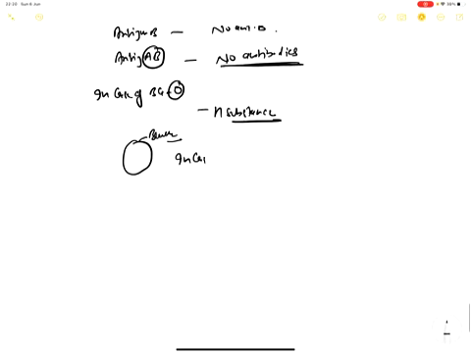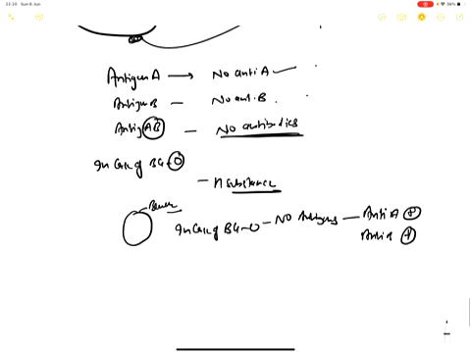So in case of blood group O, no antigens will be presented during the phase of development. Hence anti-A will be positive, it means present, and anti-B will be positive. In case of antigen A, no anti-A will be produced. Concept is crystal clear. In case of antigen B, no anti-B will be present. Concept is crystal clear. Antigen A, antigen B, antigen AB means blood group A, blood group B, and blood group AB. In case of blood group O, only H substance, no antigen will be presented during the phase of development.